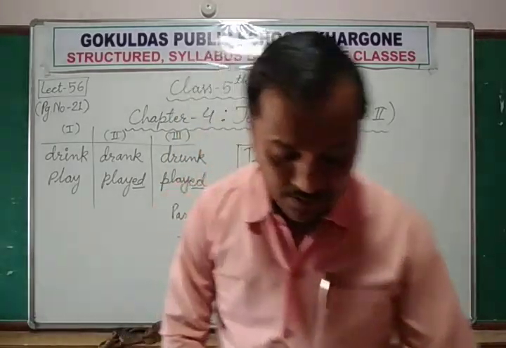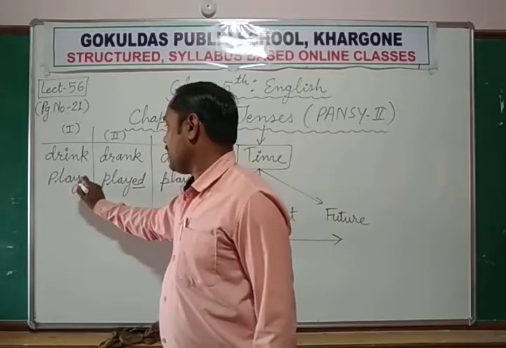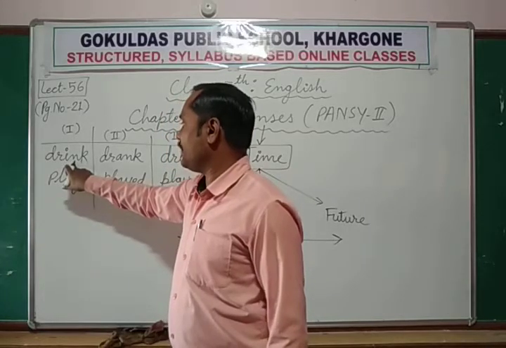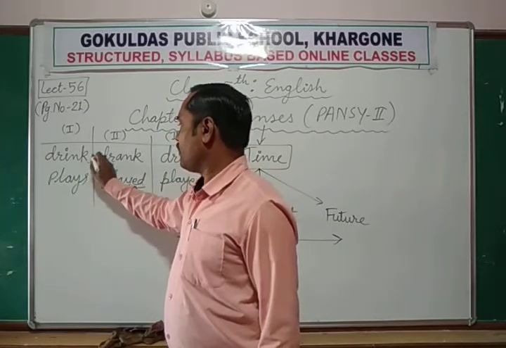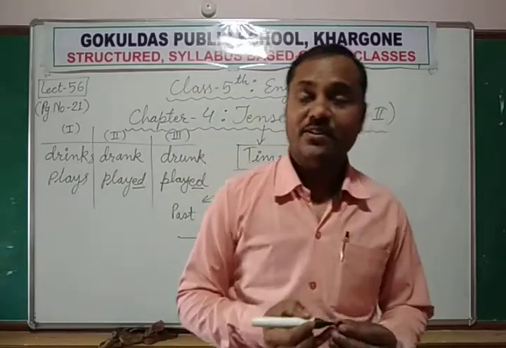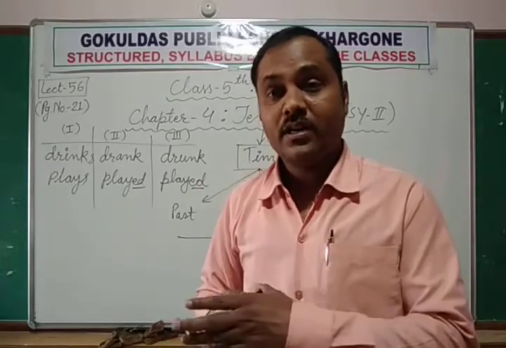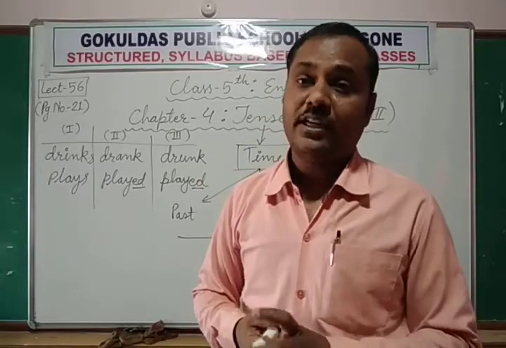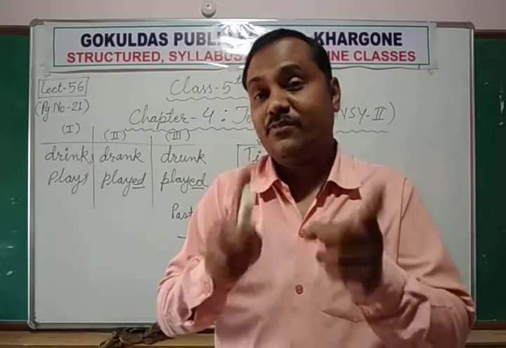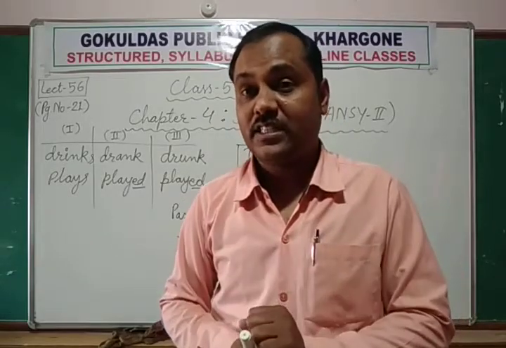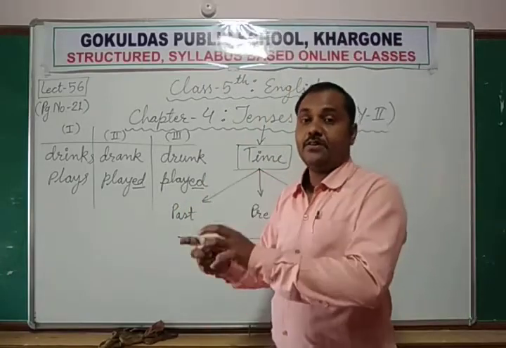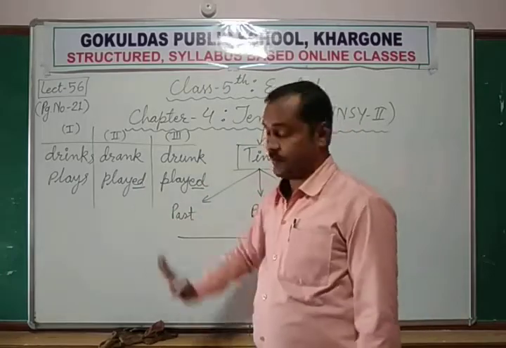So with singular subject we use plural verb, and with plural subject we use singular verb. That agreement of the verb with subject that we had learnt in chapter number 3. So that is same trick.